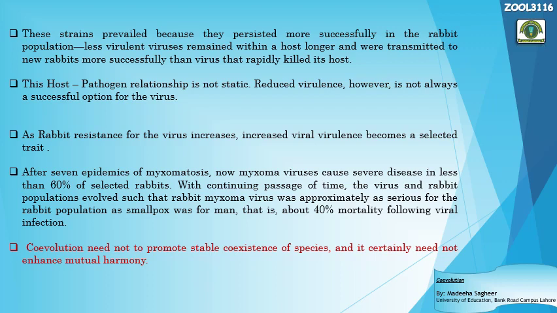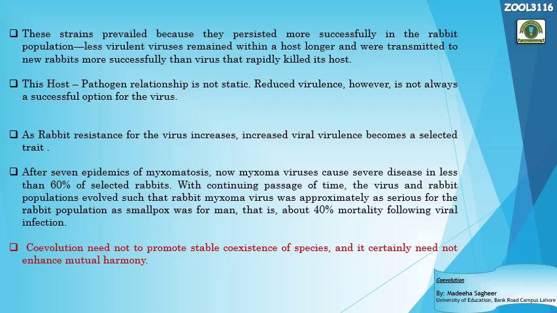In other words, reduced virulence is not always a successful option for the viruses. Viruses always want to become more and more virulent, and their virulence depends on their replication within the host. The more they can replicate, the more severity they can cause in the disease, right?